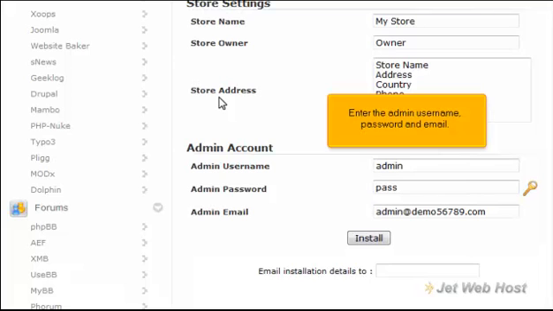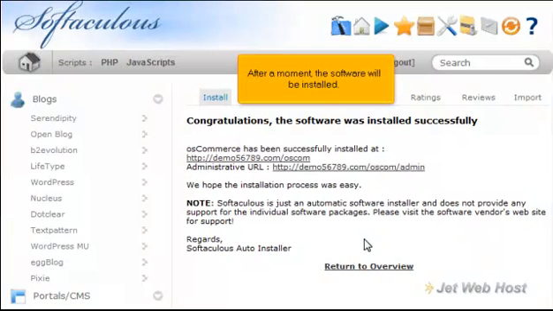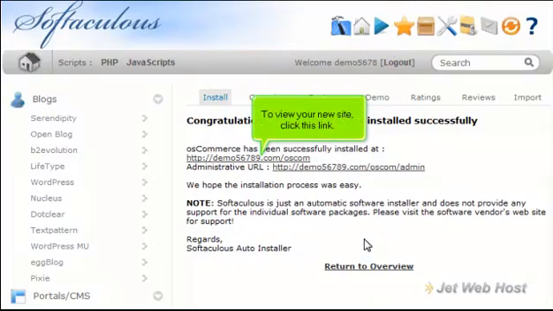Enter the admin username, password, and email. Click Install. After a moment, the software will be installed. To view your new site, click this link.